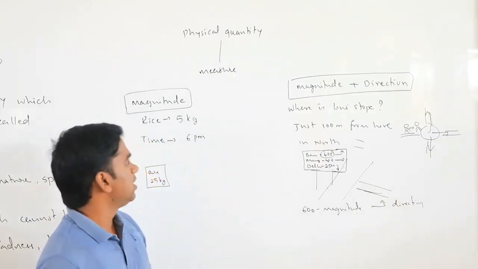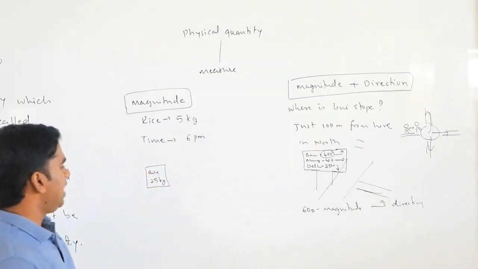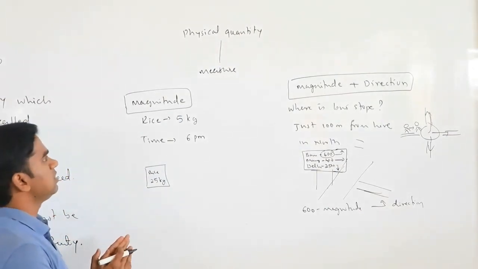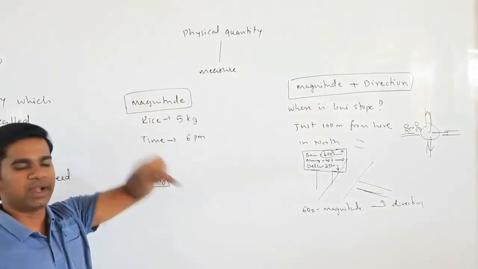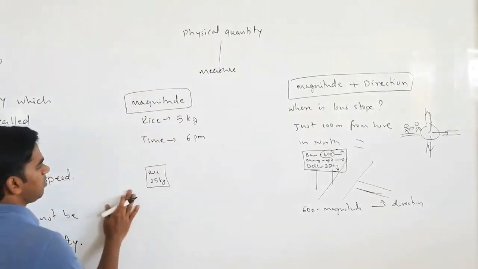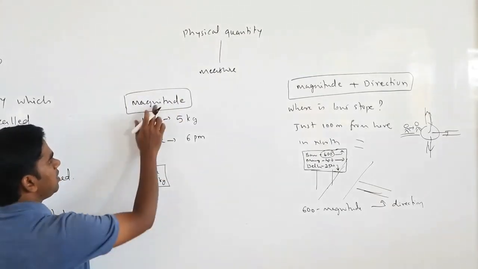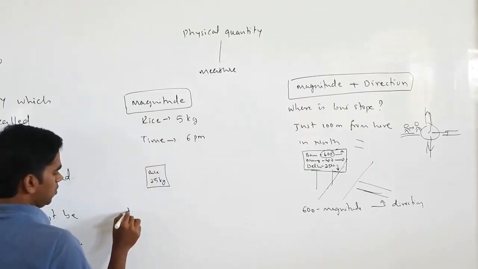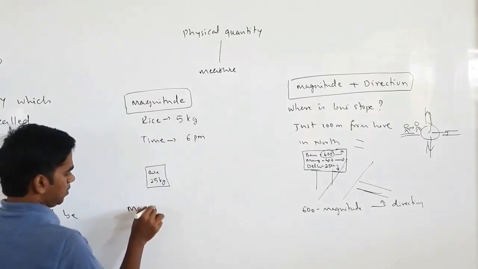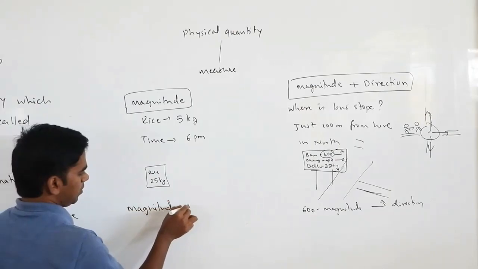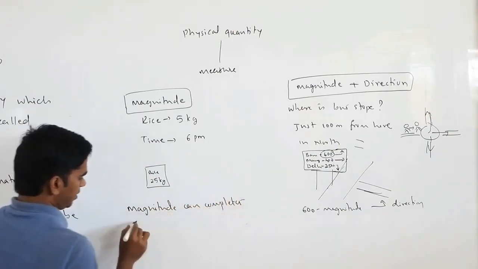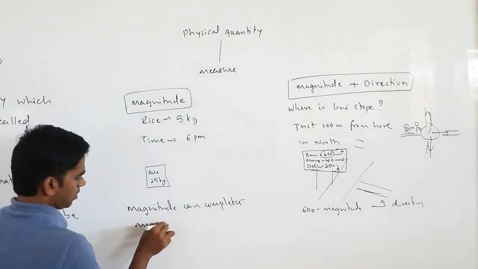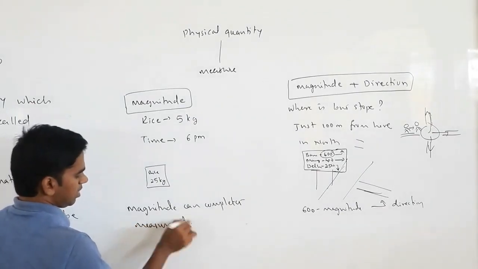Based on this, I am going to divide physical quantities into two parts. Here, the measurement is completed with magnitude only. Magnitude can complete the measurement.